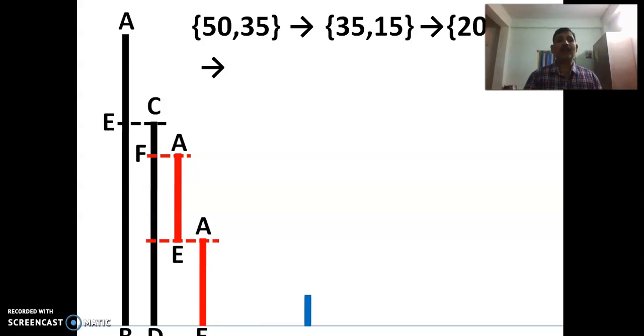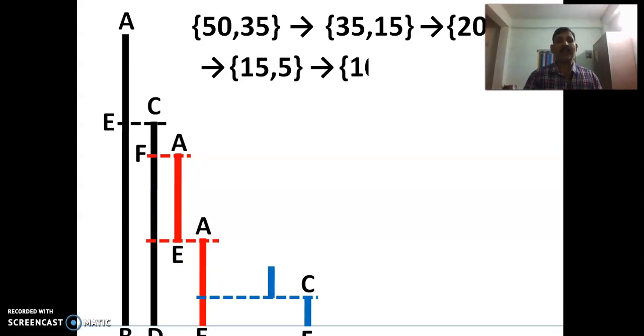Now we are comparing the 15 unit stick and the 5 unit stick. How many times can we do this? 3 times. So the 15 unit stick can be made into three 5 unit sticks.